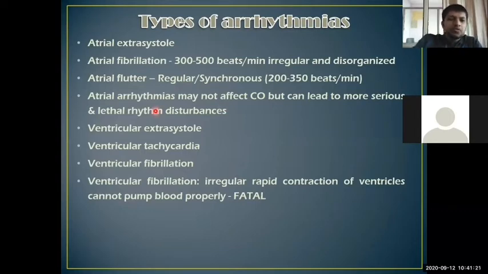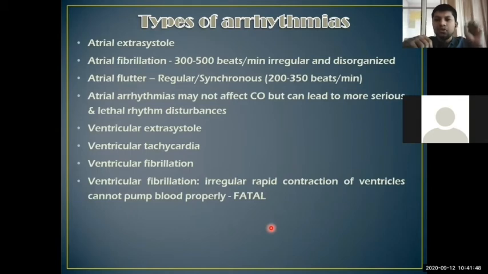So until now we discussed various types of arrhythmias, right? Let me also show you how these arrhythmias occur with a simple example. Earlier I already discussed this. Suppose the heart is normally beating, and each beat takes around 0.8 seconds, 72 beats per minute, right? So lub dub, lub dub, lub dub.